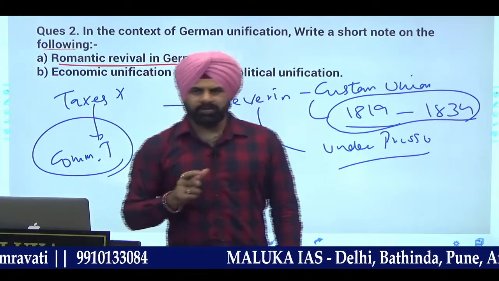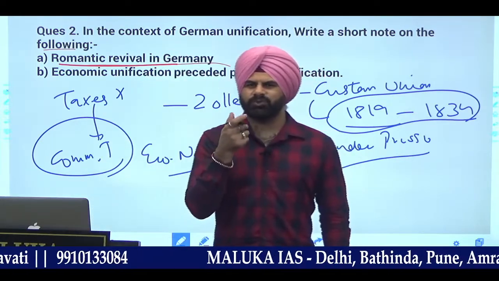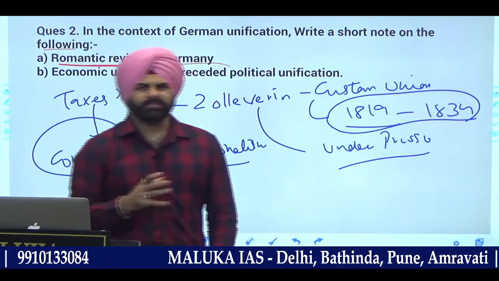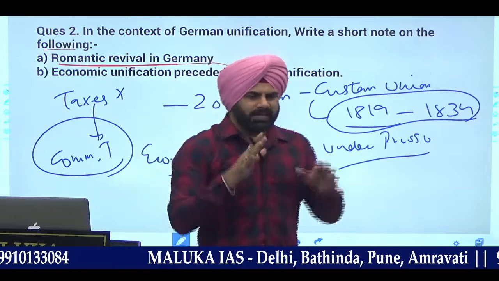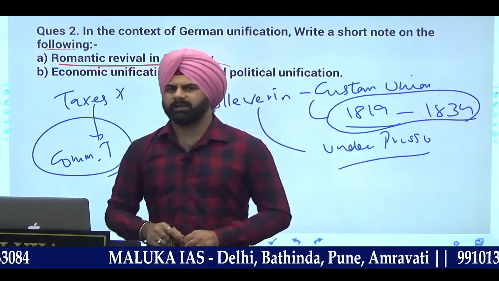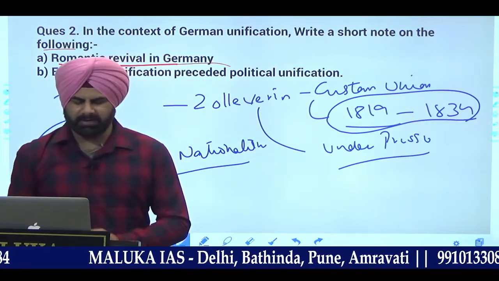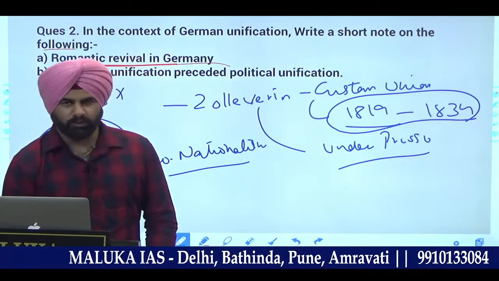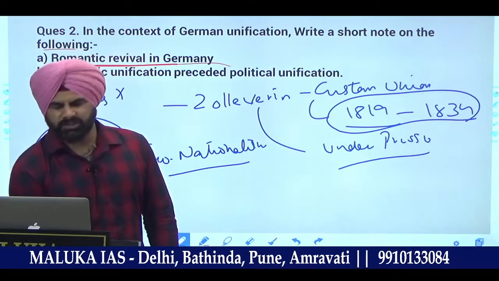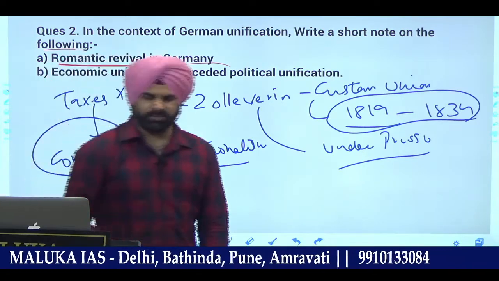Austria was not in a position to understand this unification that was coming up at that point of time. And therefore, when this economic unification took place, it subdued the political differences that were existing among them. Now the political differences had automatically ended, and they started thinking that if we can come together economically, why can we not come together politically?